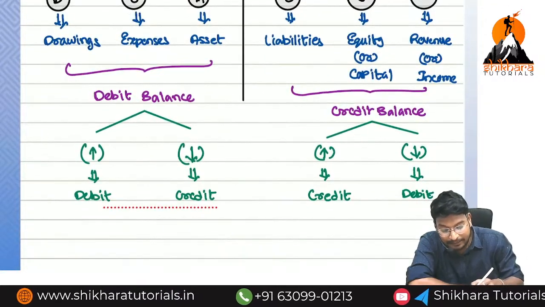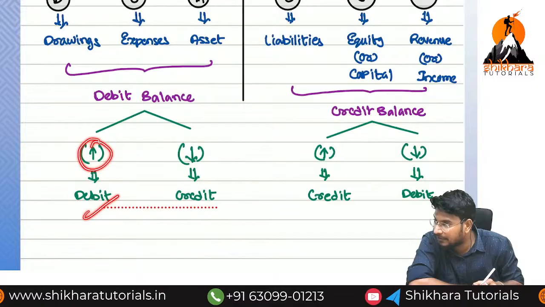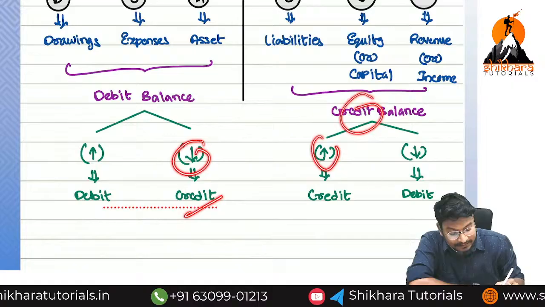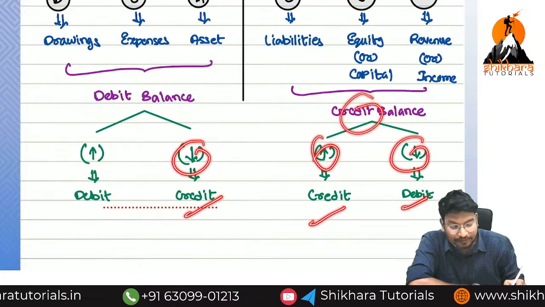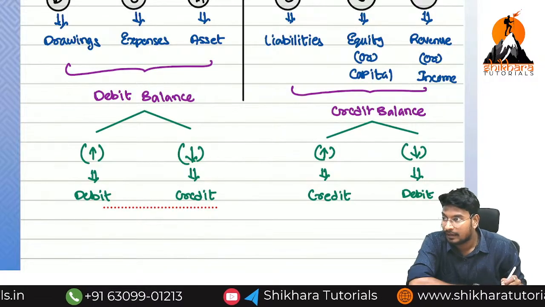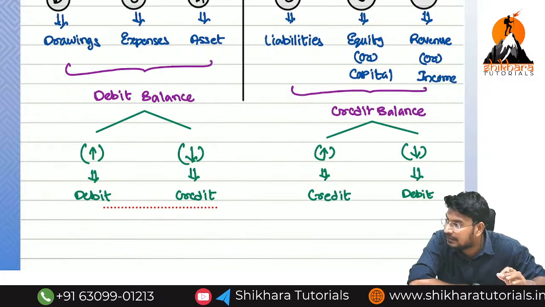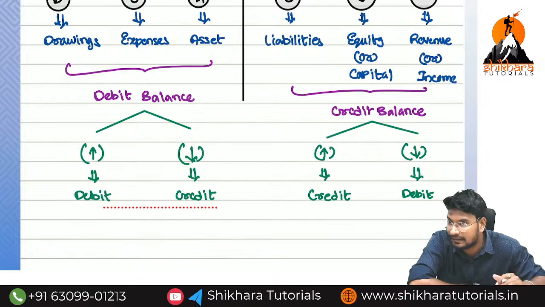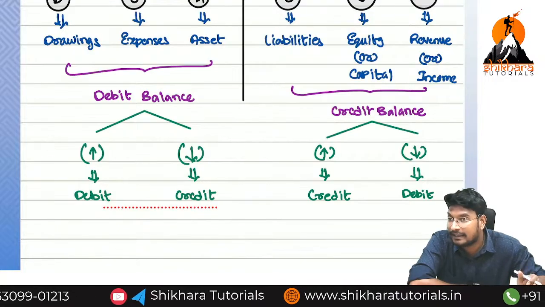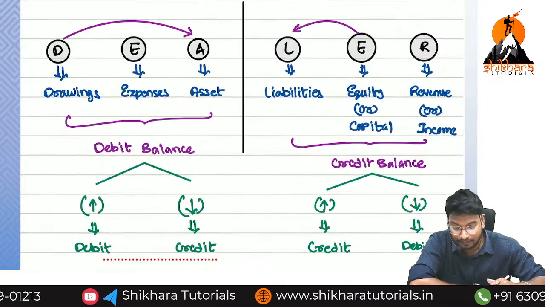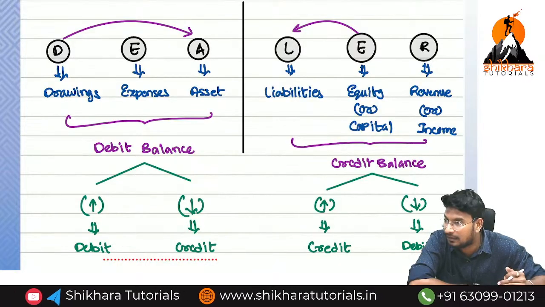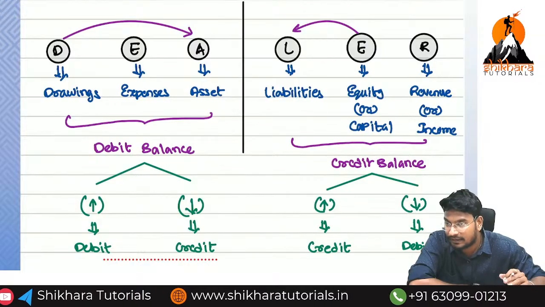Now if the debit balance increases, we need to do debit. If the debit balance decreases, we need to do credit. If the credit balance increases, we need to do credit, and if it decreases, we need to do debit. So once again, debit balance increases means debit, debit balance decreases means credit. Credit increase, credit. Credit decrease, debit. At which point of time it increases and decreases, we can discuss in the further classes, no problem.